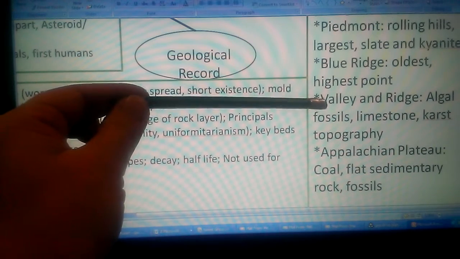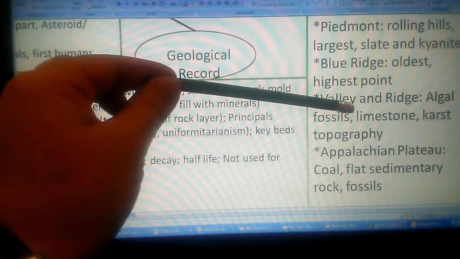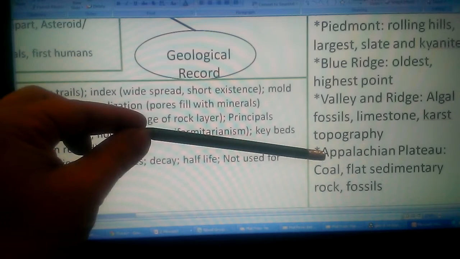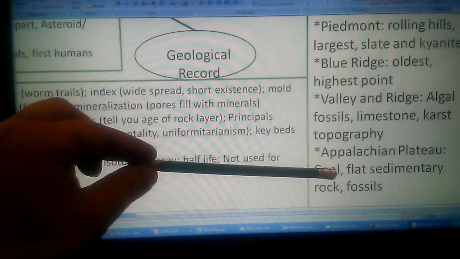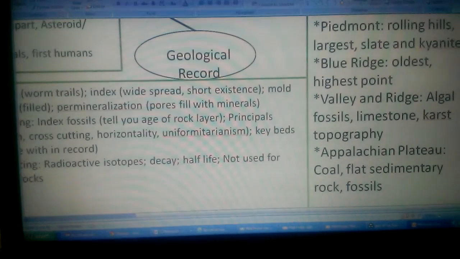Valley and Ridge has your Cambrian algal fossils. It also has karst topography formed from the limestone in the area. And then your last province in the west would be the Appalachian Plateau, which is known for its coal, flat-lying sedimentary rock, and fossils. So when you're studying, you want to go back over your Virginia notes, which was the fill-in-the-blank notes. You also want to make sure that you're looking at that frame that you cut and pasted together. That'll help you review that information. So make sure you're studying that for the test.